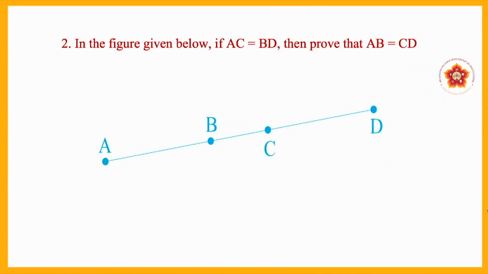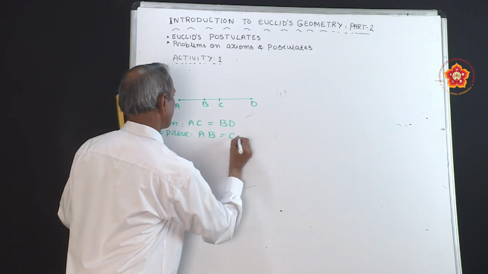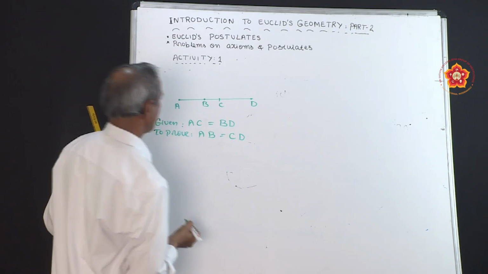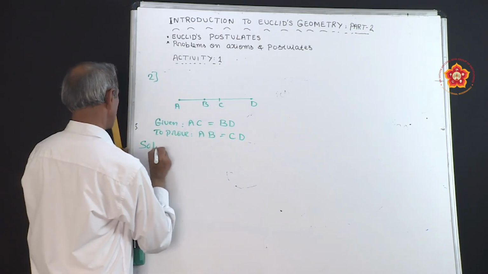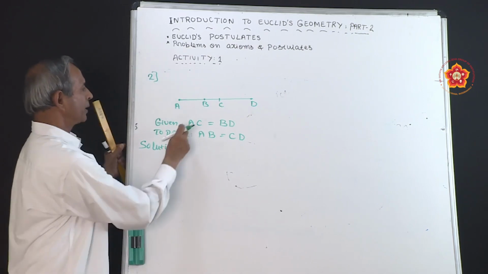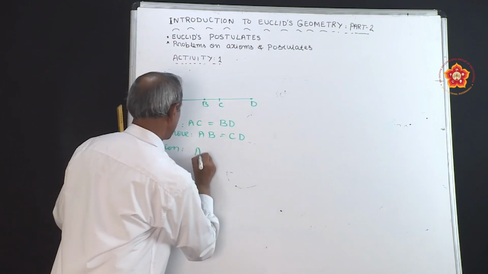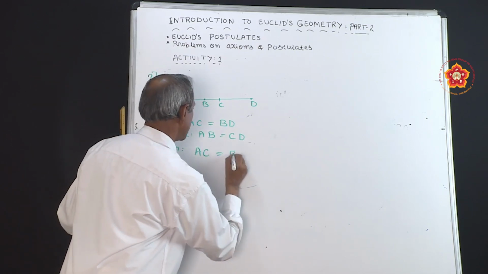Now, let us move to the second problem. In the figure given, AC is equal to BD. Now, we have to prove that AB is equal to CD. Now, let us go to the solution. Already given that AC is equal to BD. In this diagram, they have given AC is equal to BD.